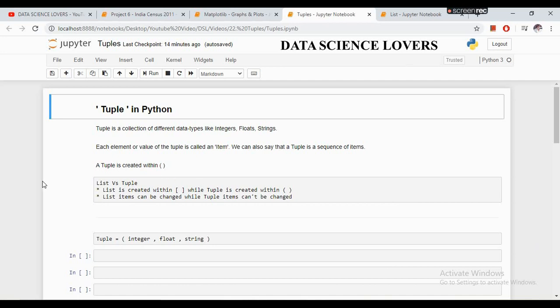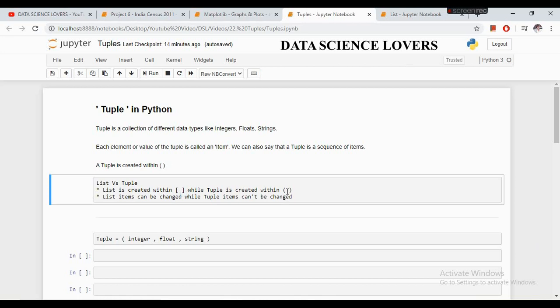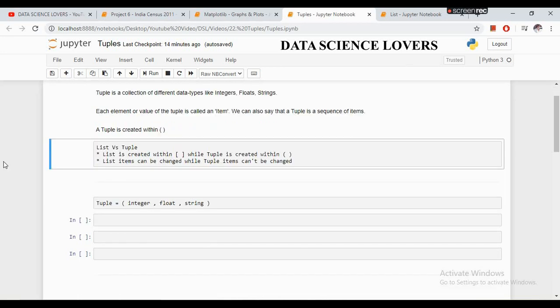Now, how is a tuple different from a list? There are two main differences. A list is created within square brackets, while a tuple is created within round brackets. The second difference is that list items can be changed, while tuple items cannot be changed once it is created.